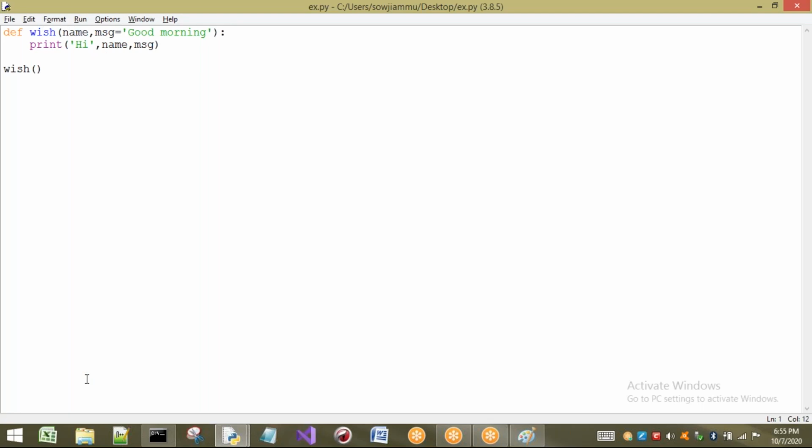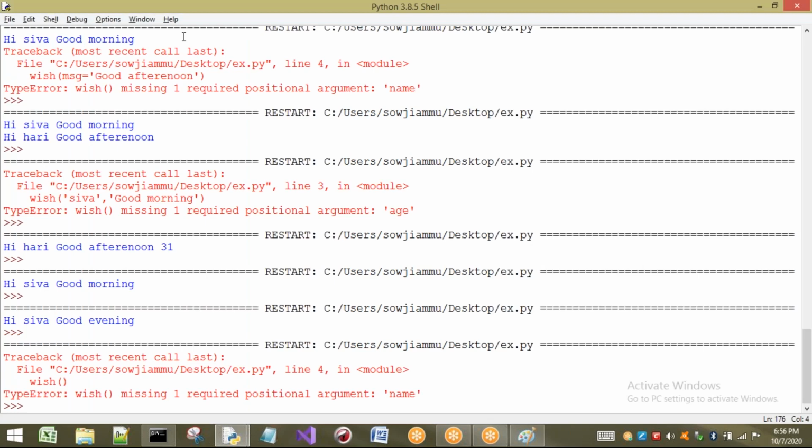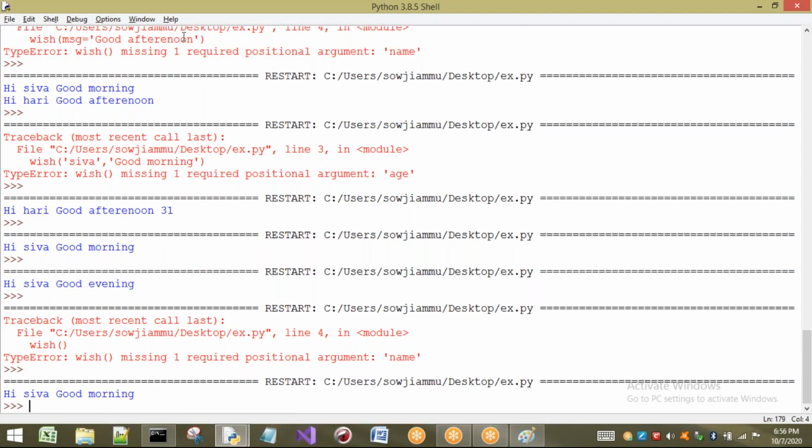Now I am going to take default name as Shiva, for example. That means if I execute this function now, am I passing any parameter here? I am not going to pass. If you are not going to pass any parameter to wish, default values are already there. For name, there is a default value. For message also, we have a default value. No problem. If you are not going to pass any value, default values are going to be considered and the output is going to be printed in this way.